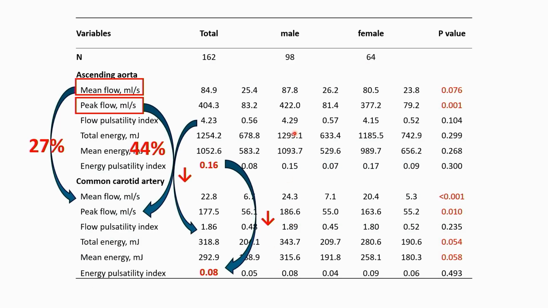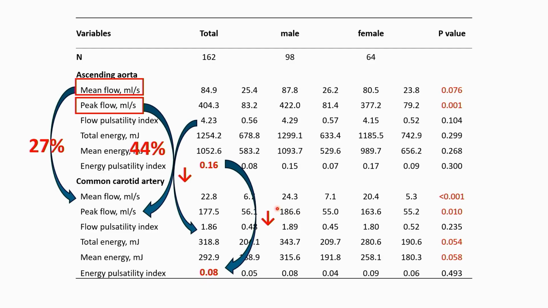And in this HD population, again, you can see the damping phenomenon of the pulsatile component generated from the heart. In the ascending aorta, the mean flow is around 85 milliliters per second. In the carotid artery, the mean flow decreased by only one third. But for the peak flow, it decreased by about 40%. So in turn, the energy pulsatility index in the aorta is 1.16, and for the common carotid artery it is half, only 0.08.